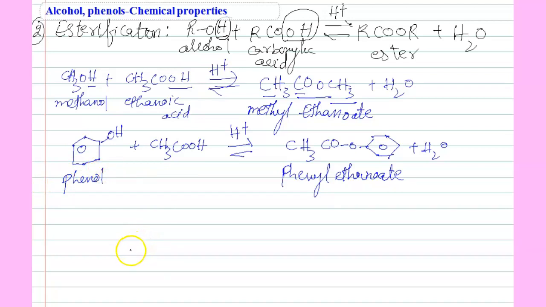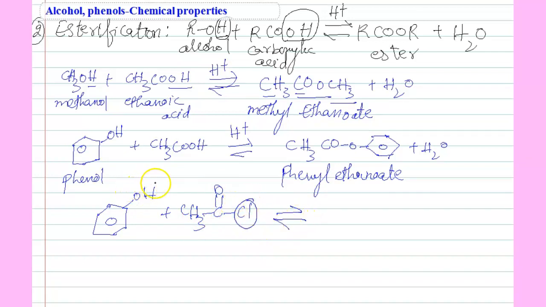So not only carboxylic acid, we can do the same thing with acetyl chloride also. That means phenol with CH3COCl. Here what will happen, students? HCl is removed as an acid.